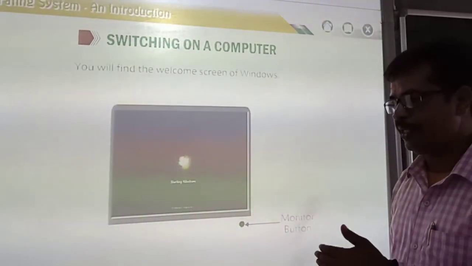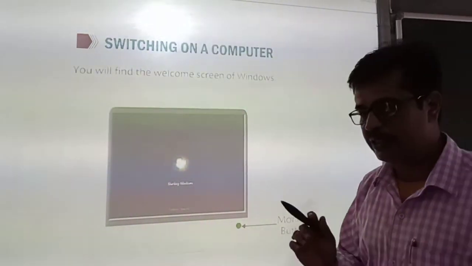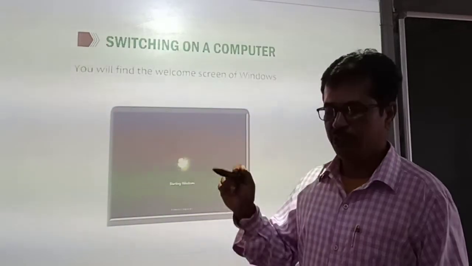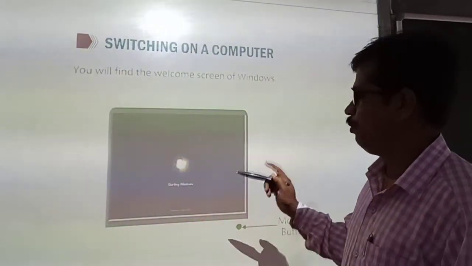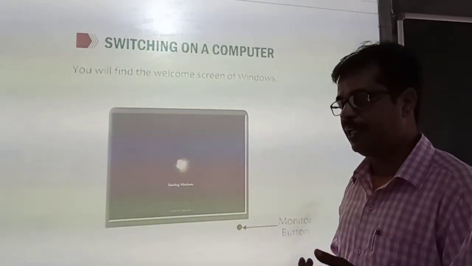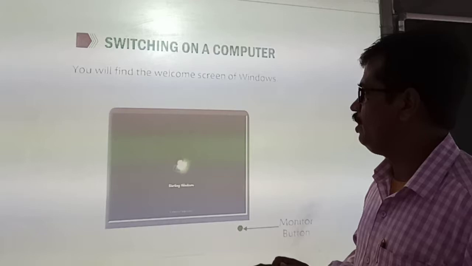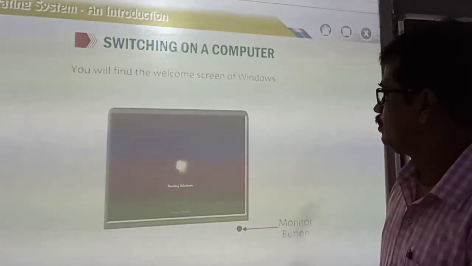So again I am repeating the steps. First step is switch on the power supply, then switch on the UPS, then switch on the CPU, and the last switch on the monitor. Then you have to wait some time for your desktop to start. Now you will find a welcome screen of Windows in front of you.